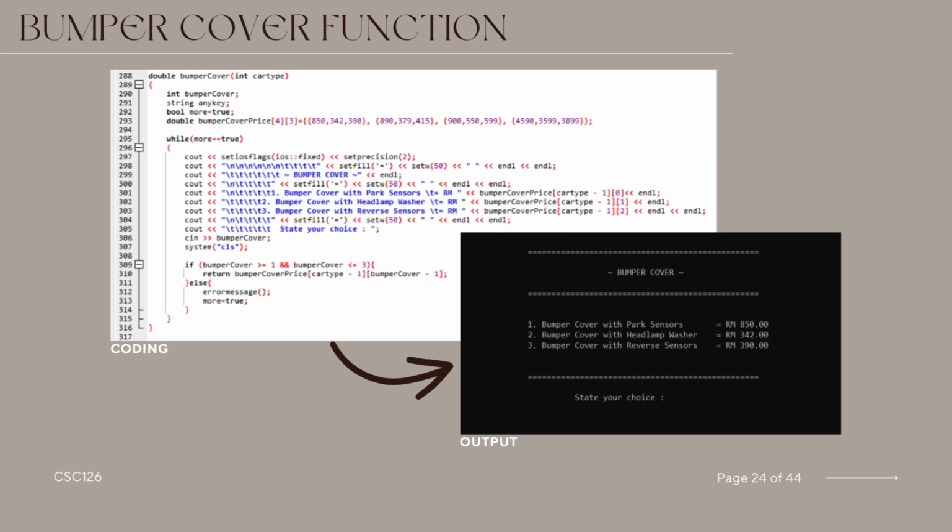The user is prompted to input a choice, and if the input is valid, between 1 and 3, the function returns the corresponding bumper cover price. In the case of an invalid input, an error message is displayed using the error message function, and the user is prompted to try again. The function employs a loop to ensure the user makes a valid selection, and the console screen is cleared after each interaction for improved readability.